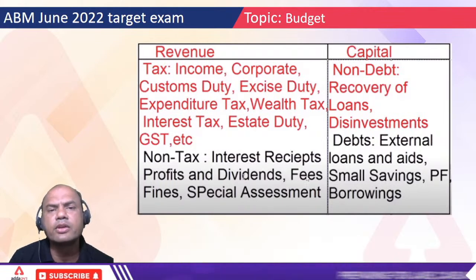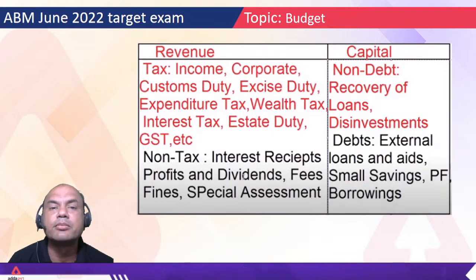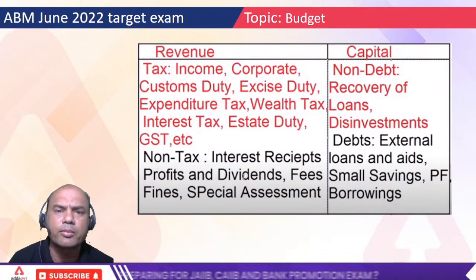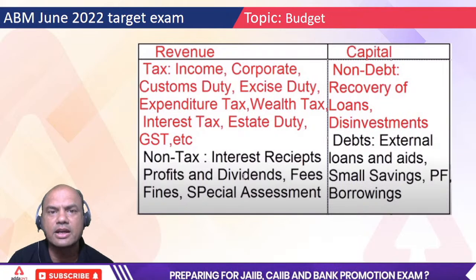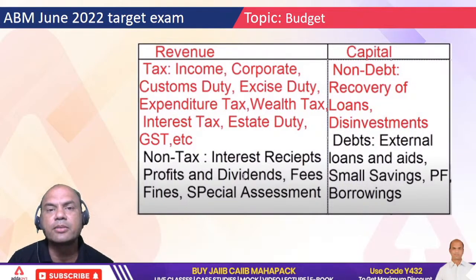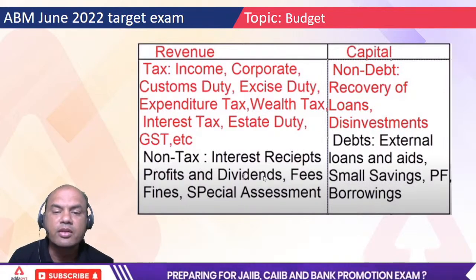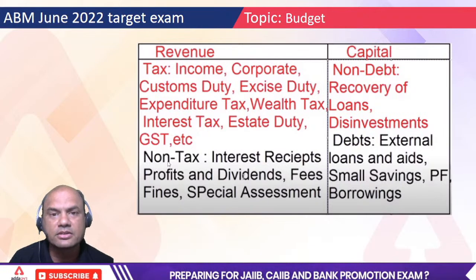Profits and dividends. How will the government receive profits and dividends? Government has investments in many banks also. Almost all the nationalized banks, right? Government has minimum 51% stake. So 51% stake means they have the shares. If they have the shares, why not get the dividends? Why not get the profits which your banks earn?